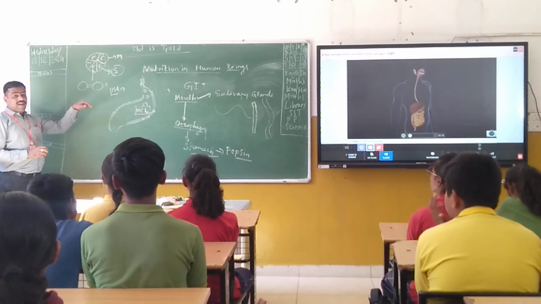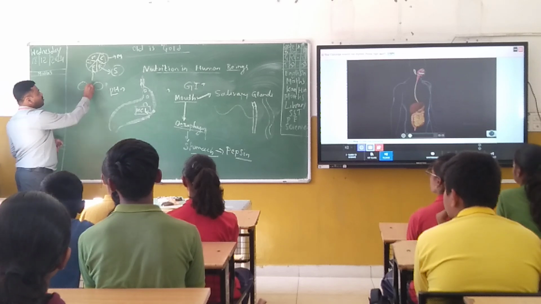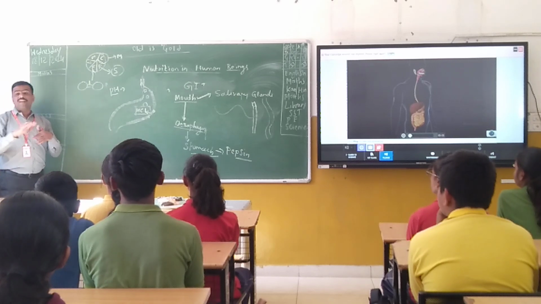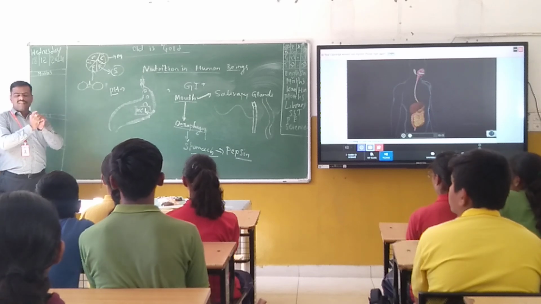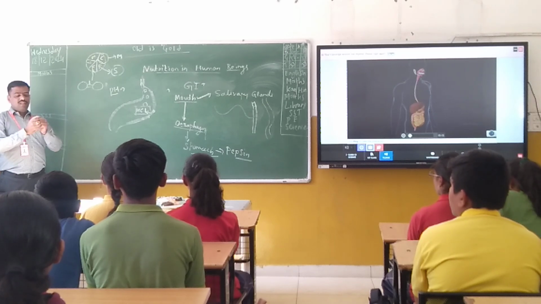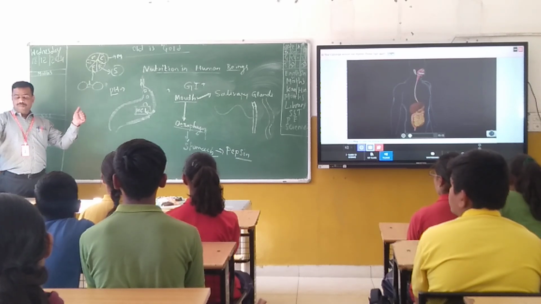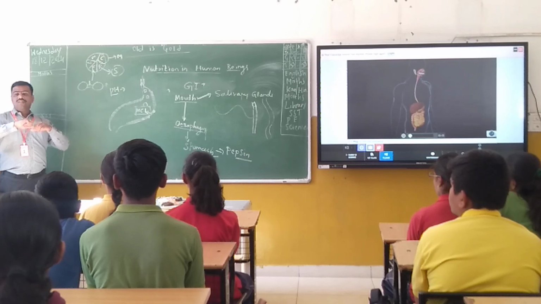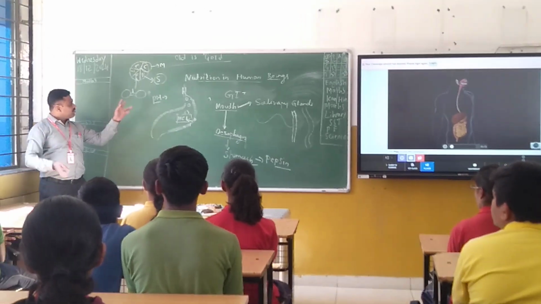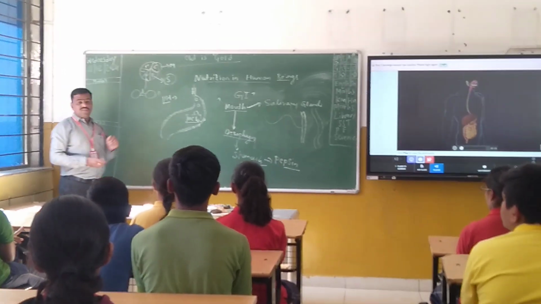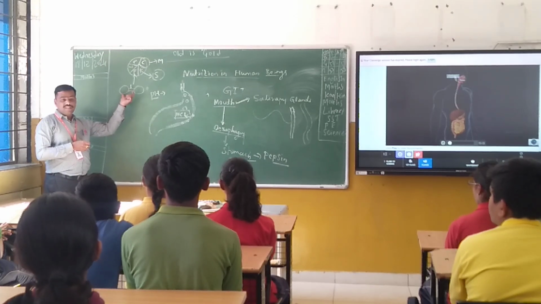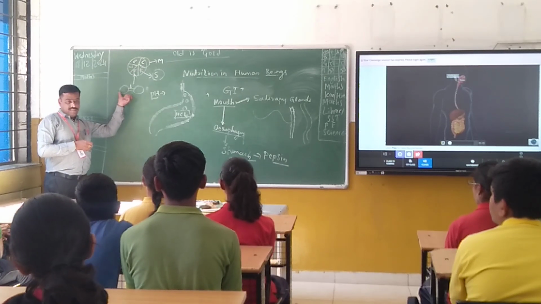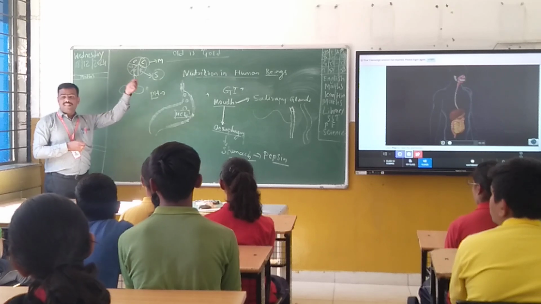With the help of the bile juice, what happens? These bonds become very much looser. That is called emulsification. The fat molecules are very tight. They want to live together, they don't want to move away. Because of that, bile juice is there. It loosens the bond between the fat atoms. That is called emulsification.